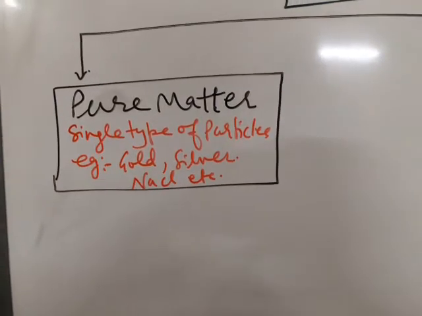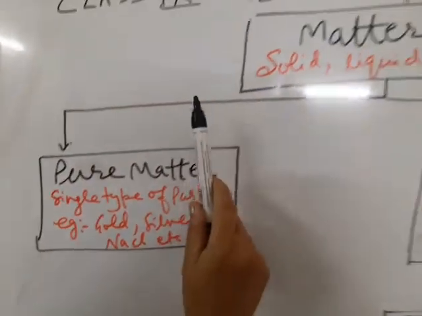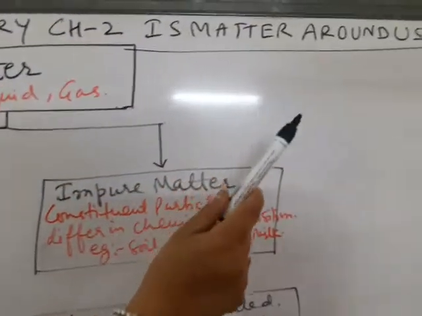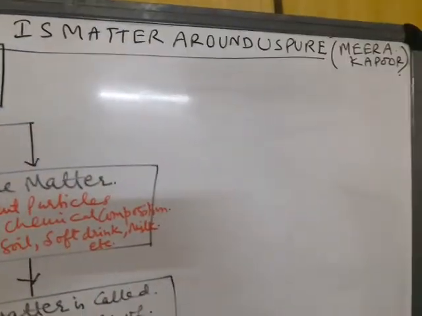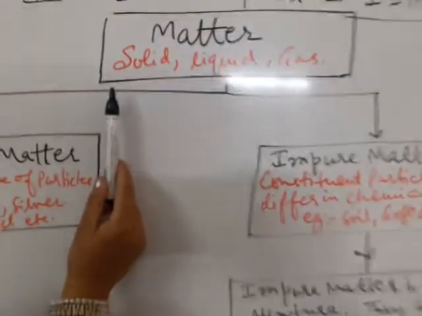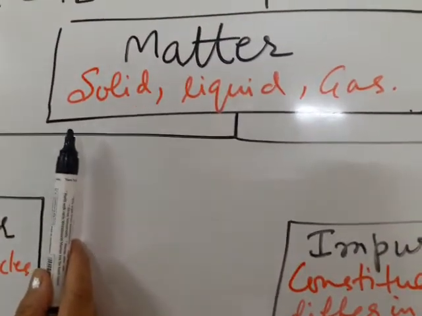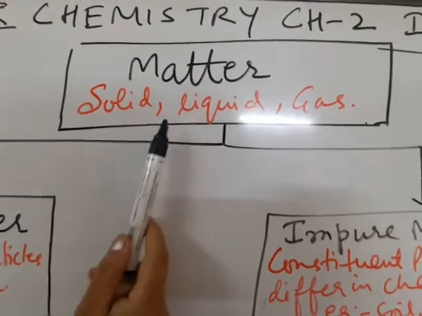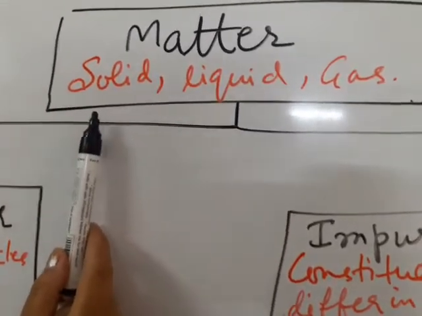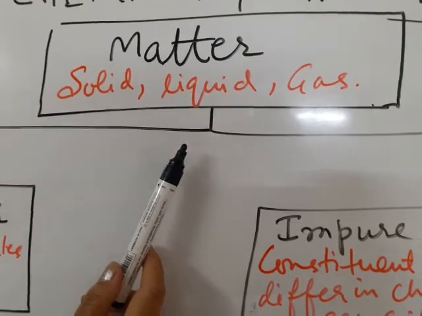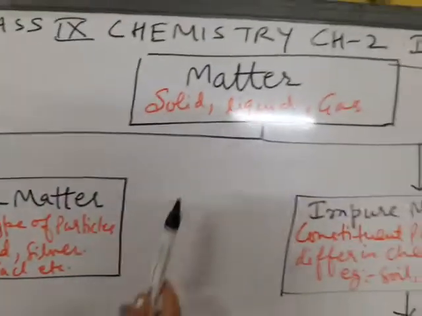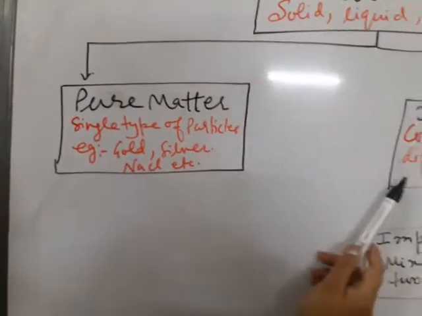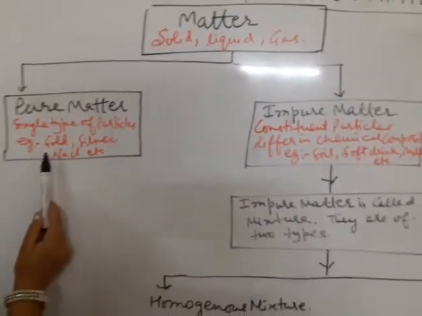Good morning, students. We will be starting chemistry chapter 2, Is Matter Around Us Pure? In the previous chapter you have done matter. Matter is anything which occupies space and has mass. And in matter you have done solid, liquid and gases. Now in this chapter we will do how matter can be pure matter and impure matter.